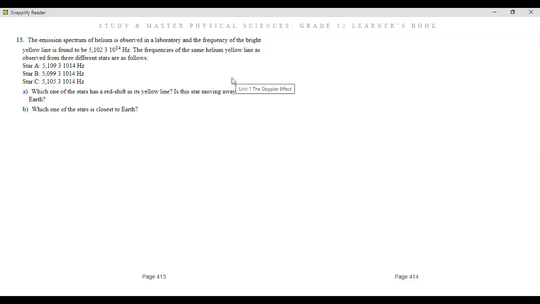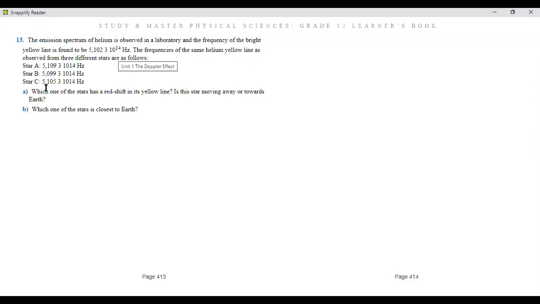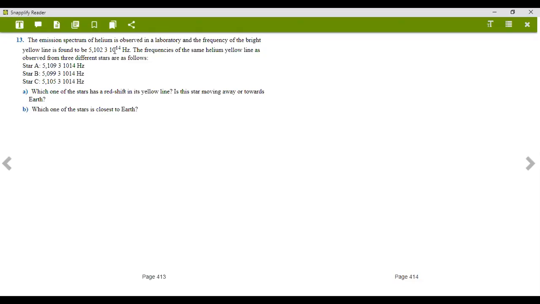So which one of the stars is closest to Earth? That would be the one with the highest frequency. Okay, so in this case, it would be the one that says 5.1093. But I think it's number C, guys, because you check the distance. If this had to be 5.109, it would be a bit after, and it would be 0.006 away.